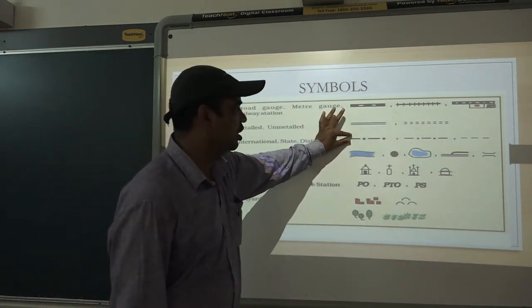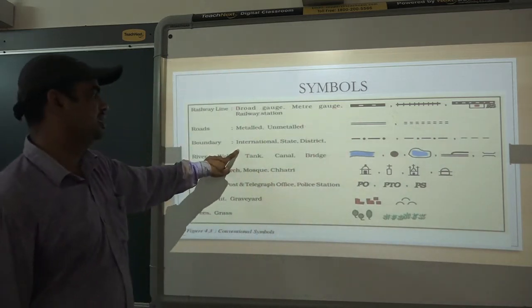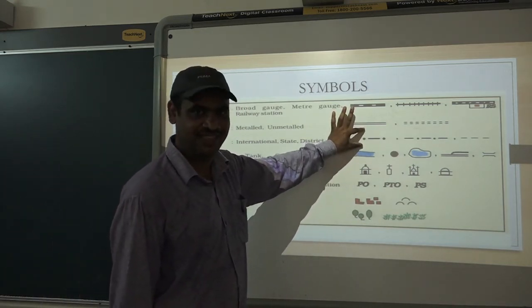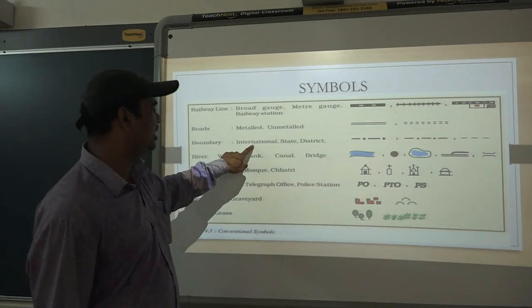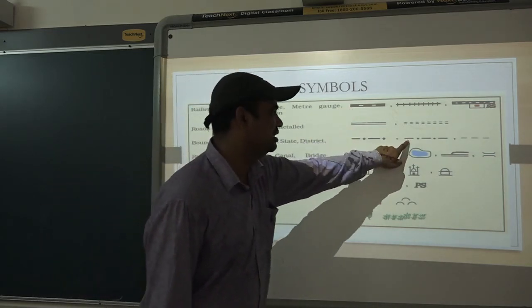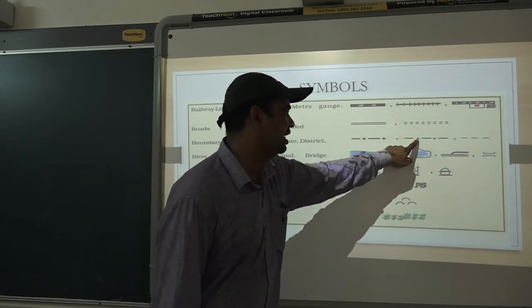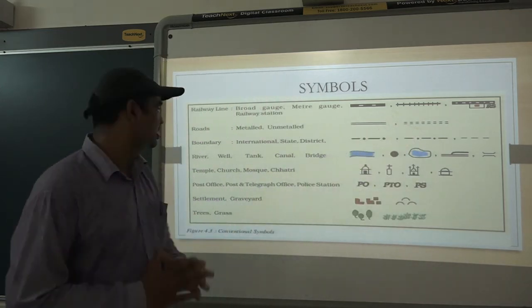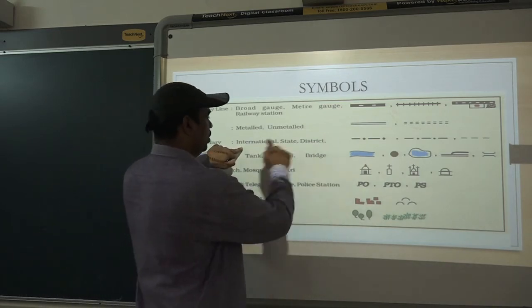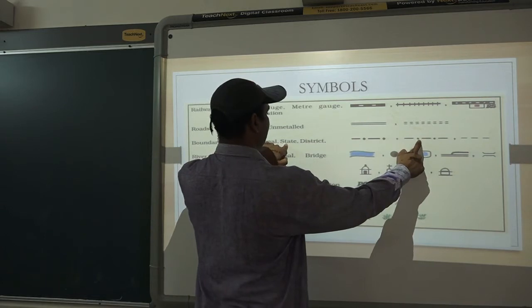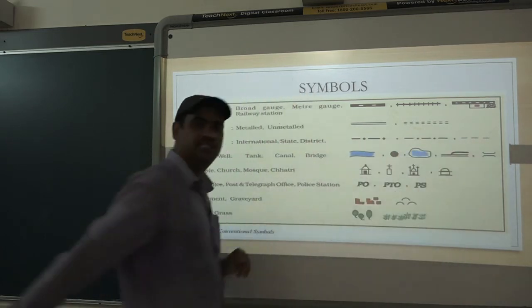The size of the international boundary is larger, isn't it? The lines are different, the dots are different. International boundaries are indicated this way, state boundaries this way, and district boundaries this way.